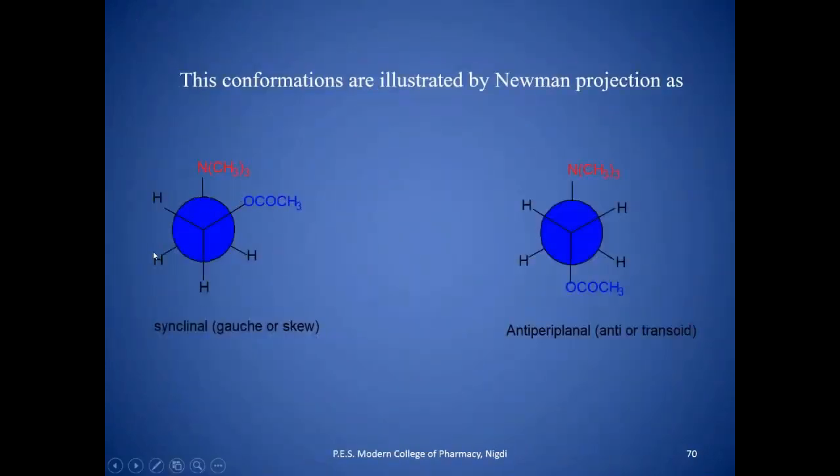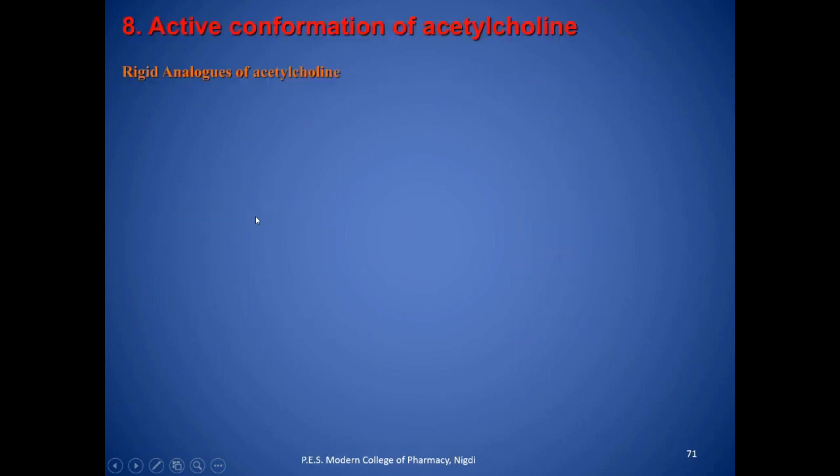On the basis of a Newman projection, you can see that the synclinal or gauche or skew conformation is this one, in which both are near to each other, and this is the most favorable structure for acetylcholine rather than this one. But according to logical concept, we could say that this structure is stable, but actually this one is stable because this is a quaternary ammonium group and this has a negative charge. So that's why they get close to each other and form a quasi, ring-like structure.